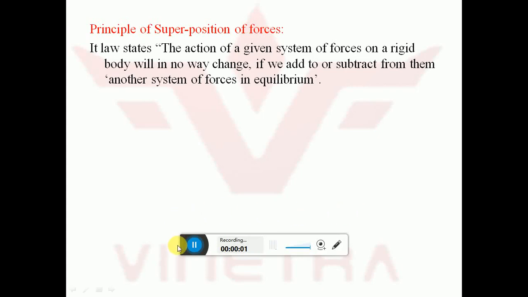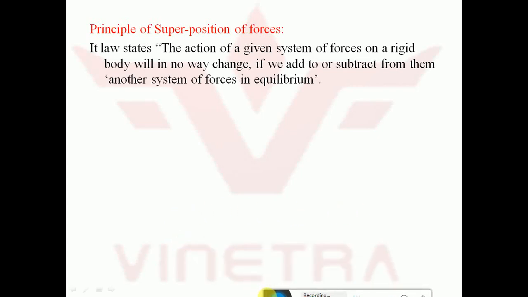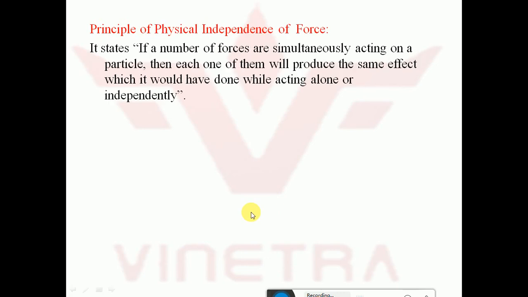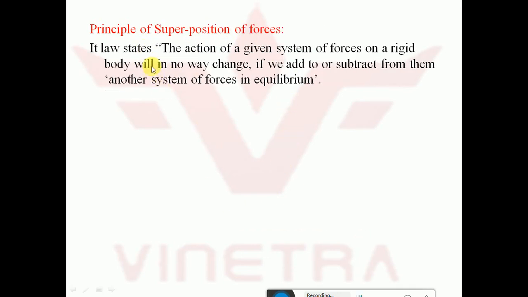So in this session we will look into the principle of superposition and the principle of physical independence of forces. First, the principle of superposition. Before explaining this definition, I will take one example. Let us take two teams having a tug of war.